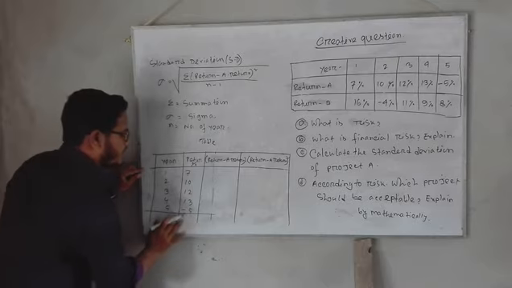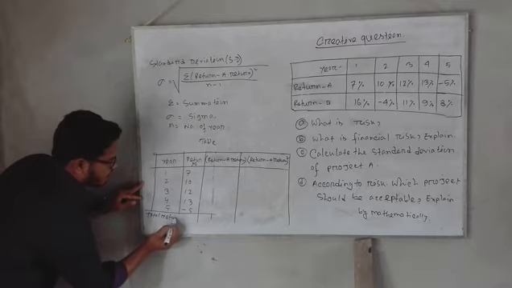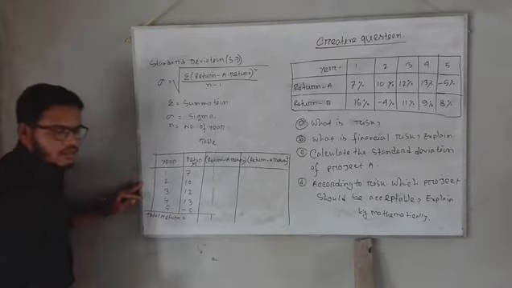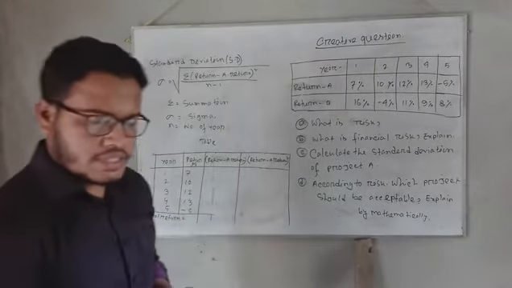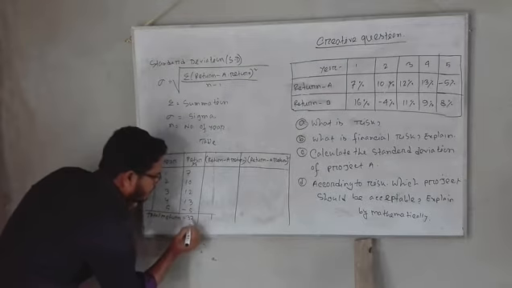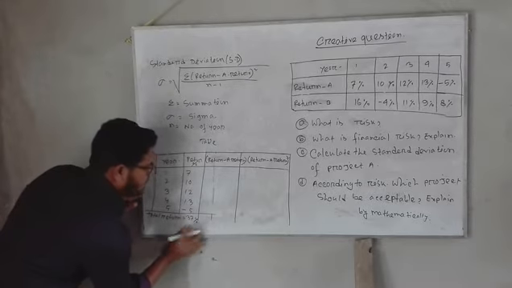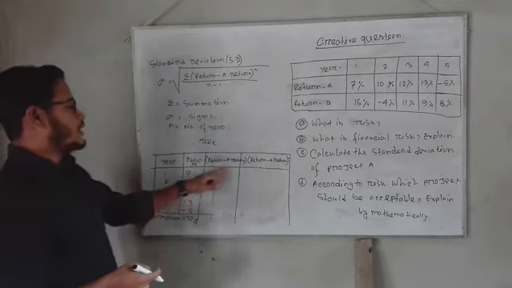So now I write the total return. Here project A's total return is 37%. Now we need the average return.